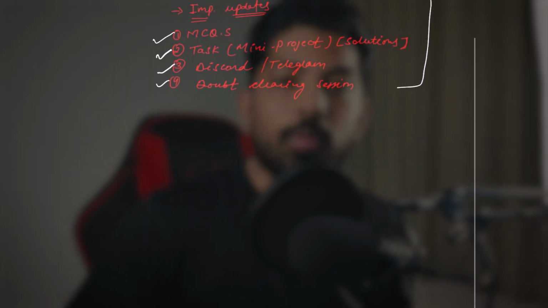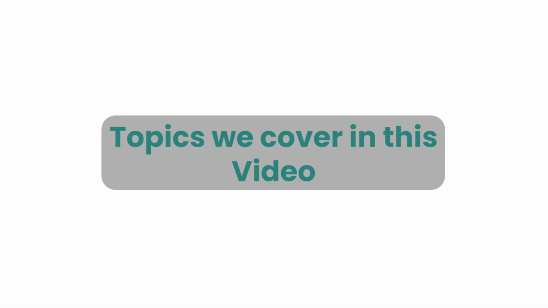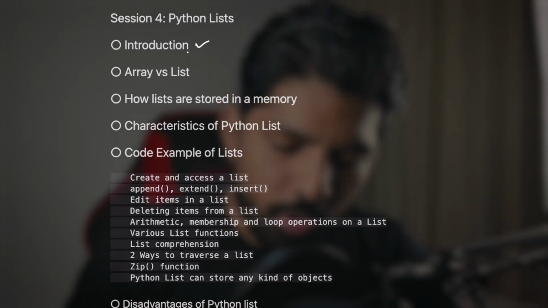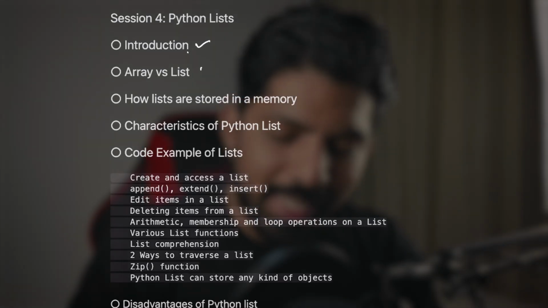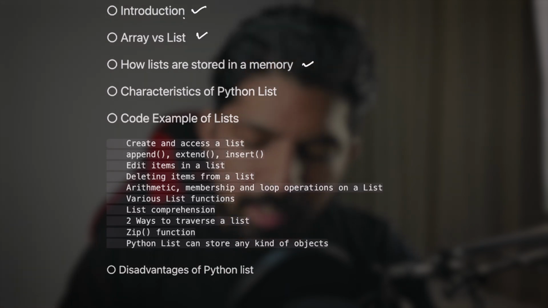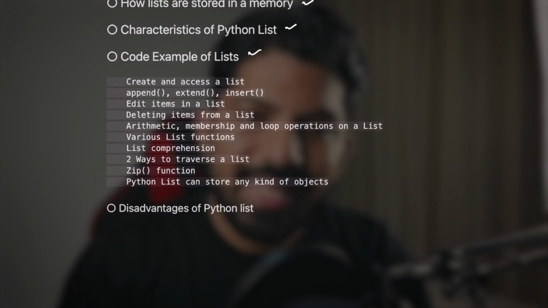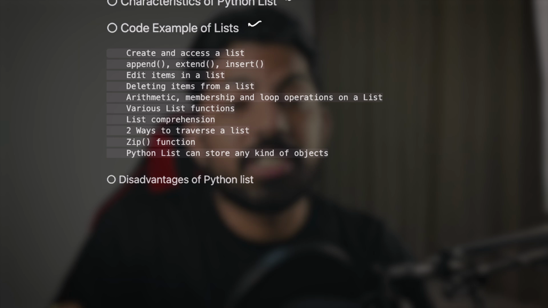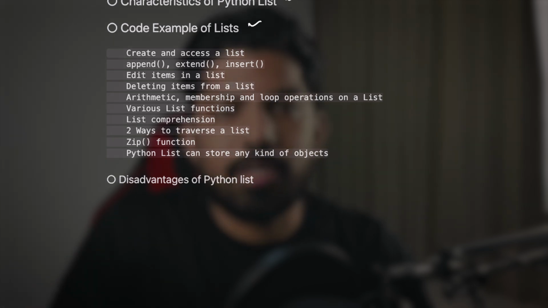Now let's quickly move to the Python list. In this session, first we will cover the introduction, then we'll compare the list with arrays, and then we will see how lists are stored in memory. Then the characteristics of Python lists, and then we will see some examples with all the operations, and last but not the least, disadvantages of the Python list.